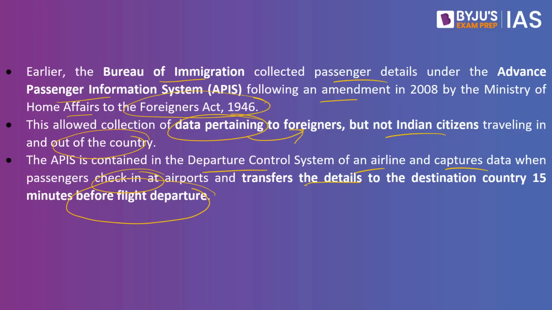So what is the major difference? According to the new regulations, they have to give the information before 24 hours. Earlier it was just about 15 minutes, and now it is before 24 hours, so that they would be able to stop all the illegal activities.